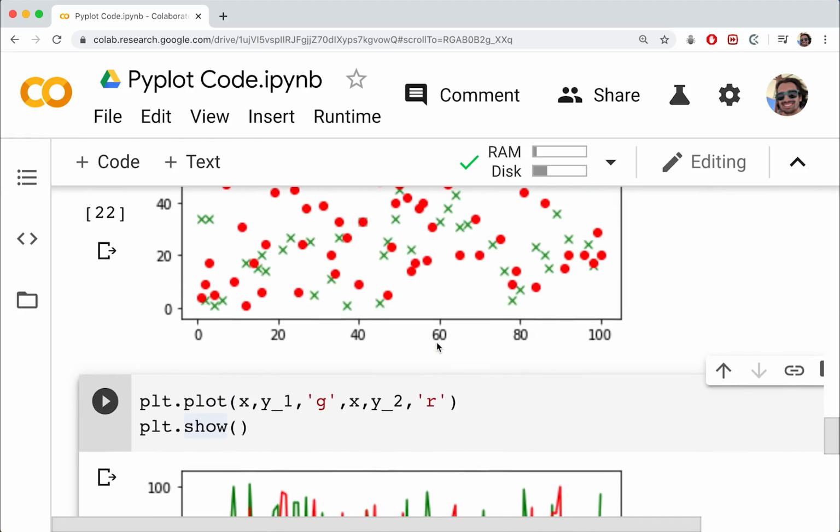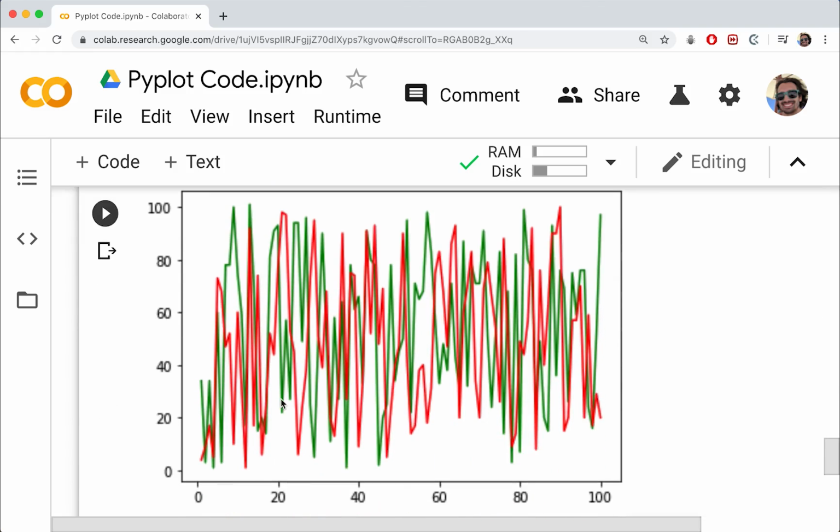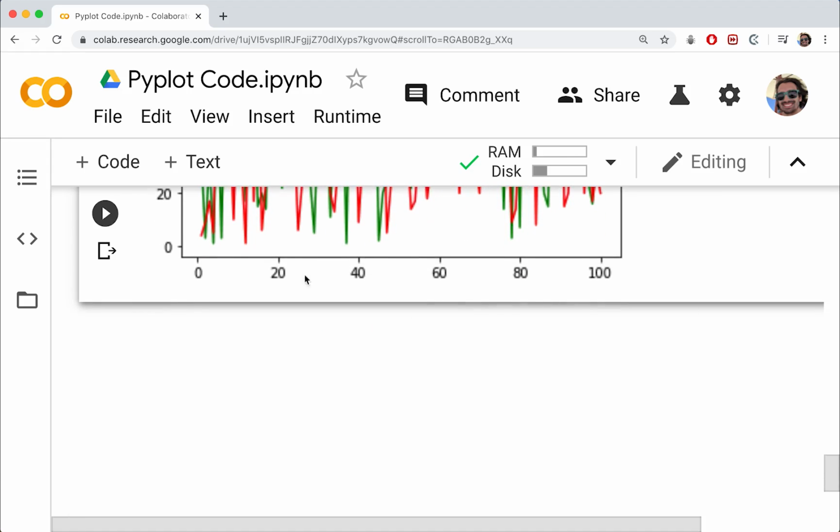Now, it's not always the case that we'll want to do this. Sometimes we don't want the data on the same plot. In this example, it's very messy and hard to read anything. So what we could do here is have two plots side by side, or one on top of the other. And that would make it easier for us to tell what's going on. For that, we need to create some subplots.